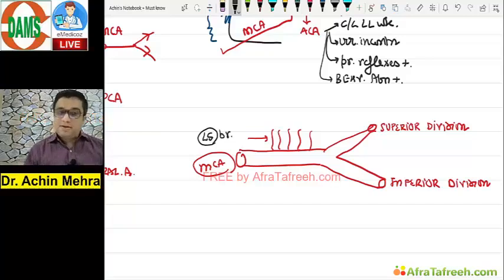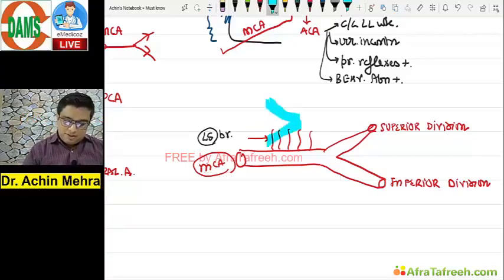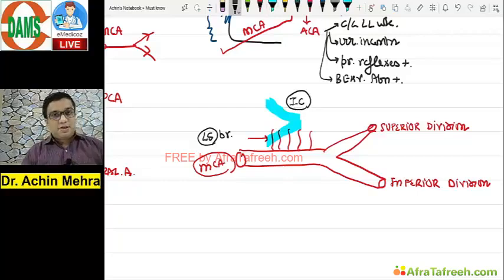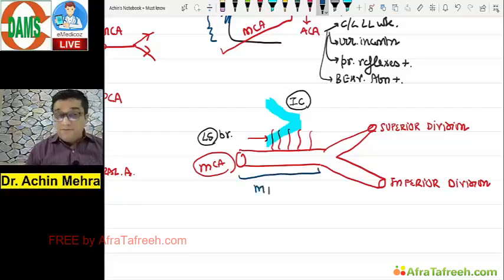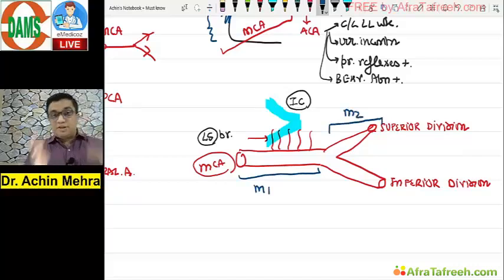What does it supply? Very important. It supplies a very important structure present in the brain here, the internal capsule, specifically the branches for the posterior limb of internal capsule. Now you should know, must know thing, the nomenclature part. This one is the M1 branch and this one is the M2 branch. So there is an M1, M2 segment of the middle cerebral artery.